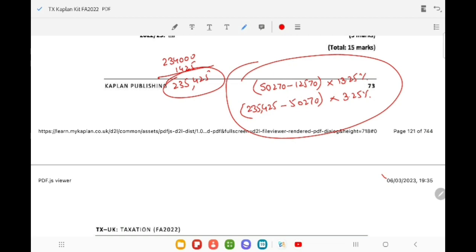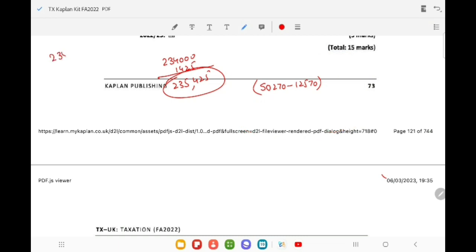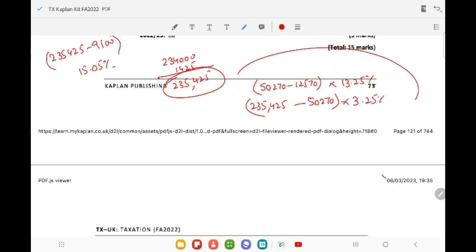And if you have to consider from the point of view of company Surf, it will be 2,35,425 minus 9,100, and it's 15.05%. This again should be written as 13.25%, and whatever portion is above 50,270, it is 3.25%. So this is the contribution from the point of view of the employee, and this is from the point of view of Surf.